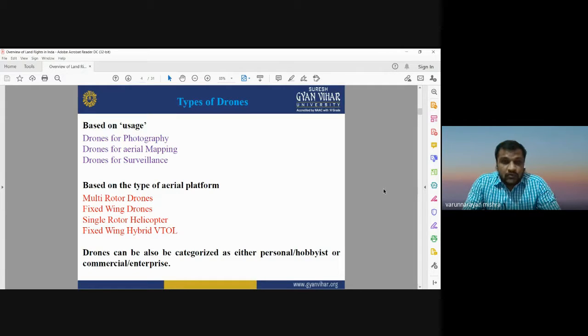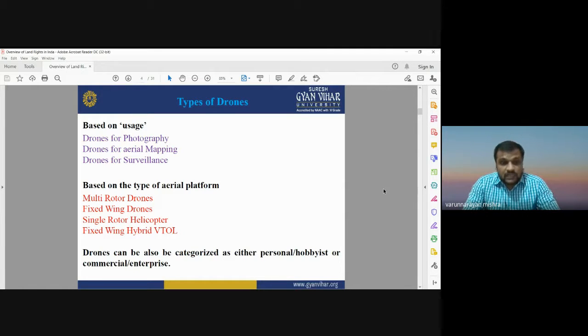Now I'm going to discuss the types of drones. Drones may be categorized into different types based on their uses or based on the type of aerial platform. When we talk about the use of drones, on the basis of use they may be categorized as drones for photography purposes. Drones can also be used for aerial mapping, and drones can also be used for surveillance.